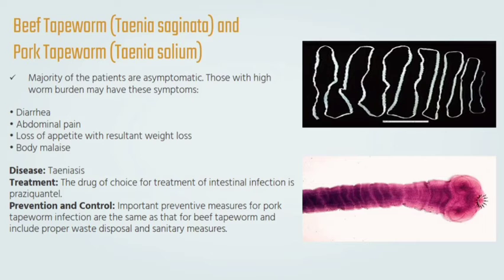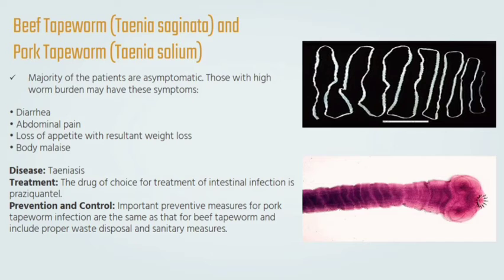Ang gamot para dito ay gaya ng sa diphyllobothriasis, ang praziquantel. So, paano ba maiiwasan ito? Always practice proper waste disposal and sanitation practices like proper hand washing. Also, make sure to cook the beef adequately before consuming it. It is also suggested to freeze the beef meat for 10 days for it may kill the encysted larvae.